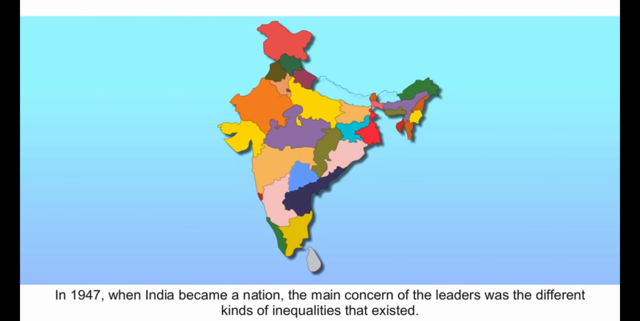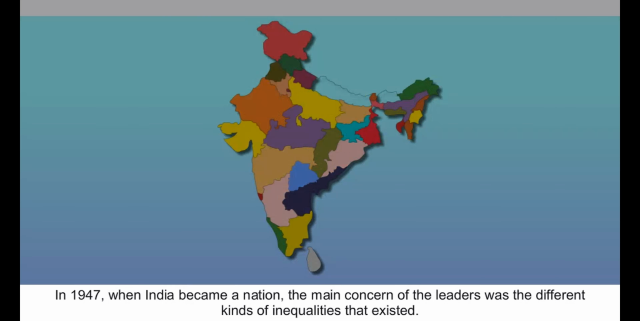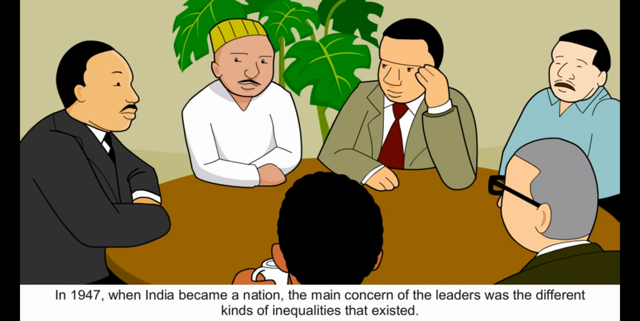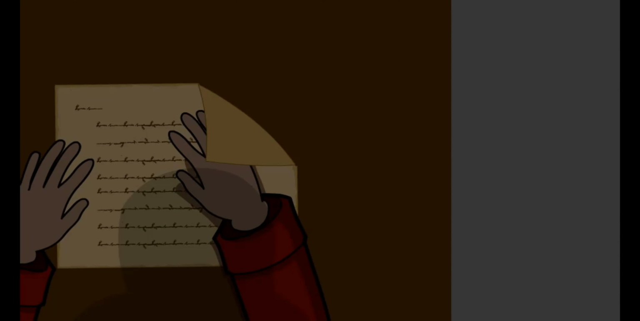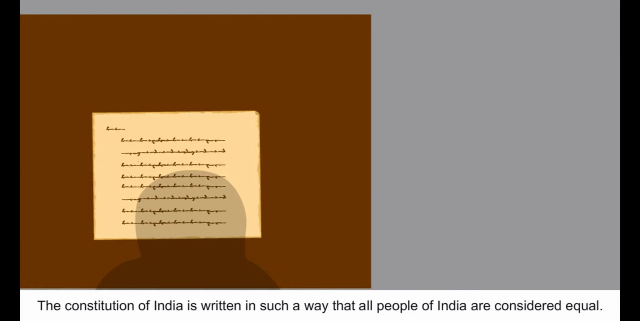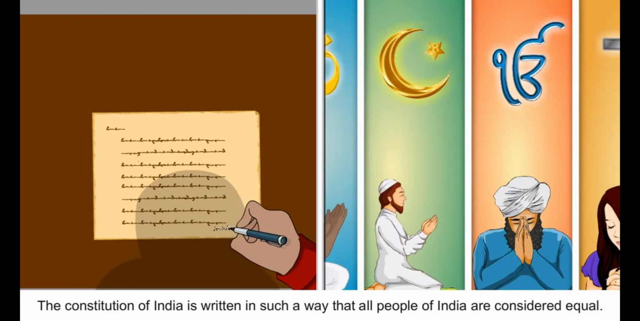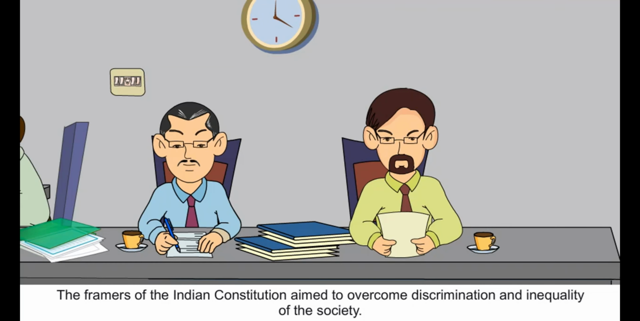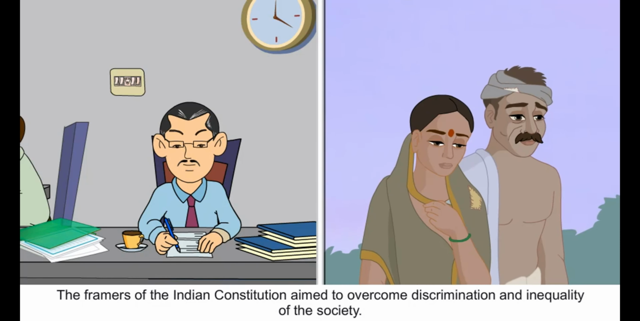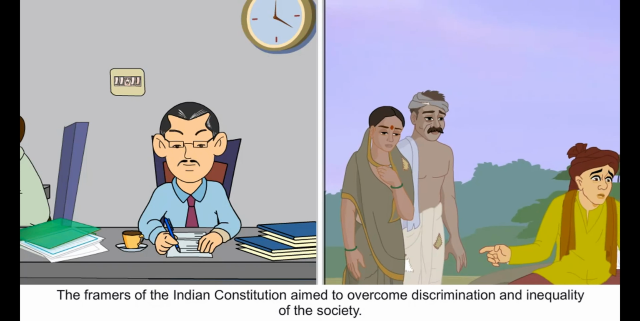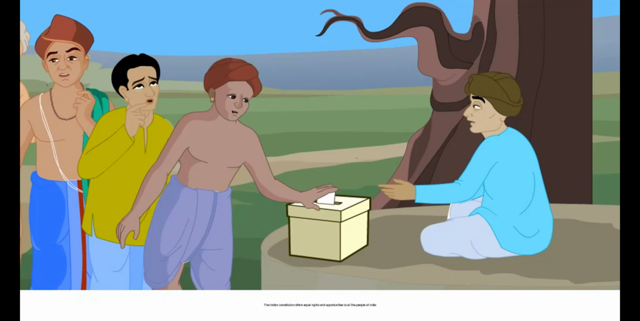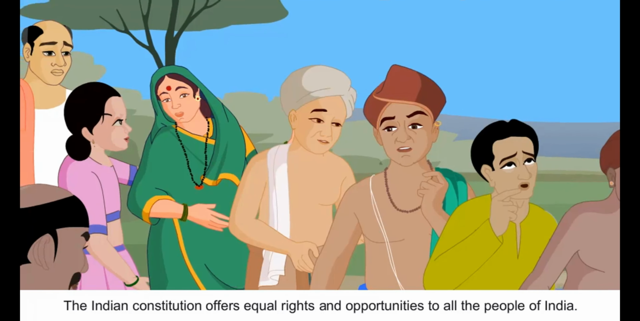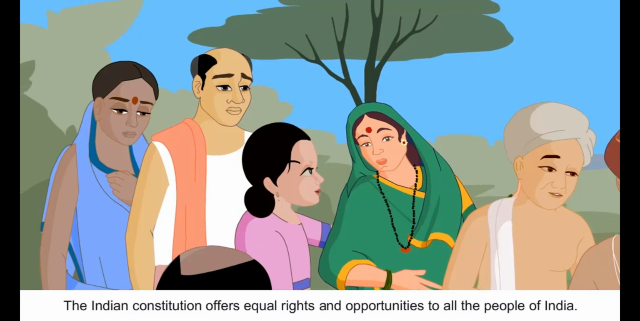In 1947, when India became a nation, the main concern of the leaders was the different kinds of inequalities that existed. The Constitution of India is written in such a way that all people of India are considered equal. The framers of the Indian Constitution aimed to overcome discrimination and inequality of the society. The Indian Constitution offers equal rights and opportunities to all the people of India.